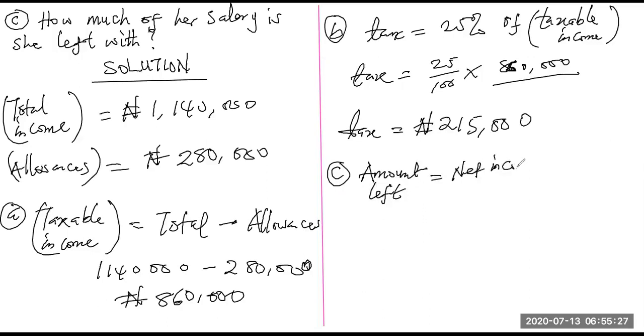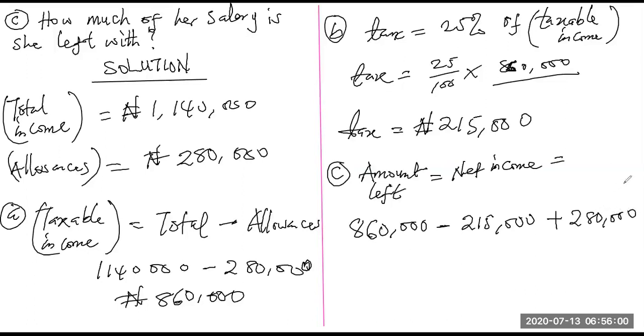You remove the tax from the taxable income. So the taxable income, which is 860,000 naira, minus the tax, which is 215,000, then plus the allowance, which is 280,000 naira.